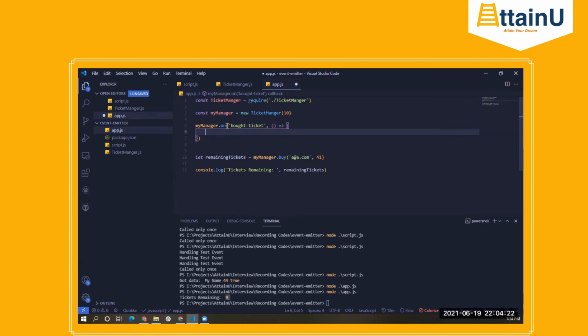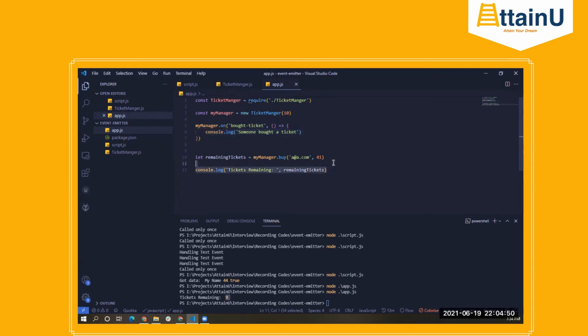So whenever this particular event is getting triggered, this particular function will execute. So I can say, let's say, console.log someone bought a ticket. So we have attached the event listener.